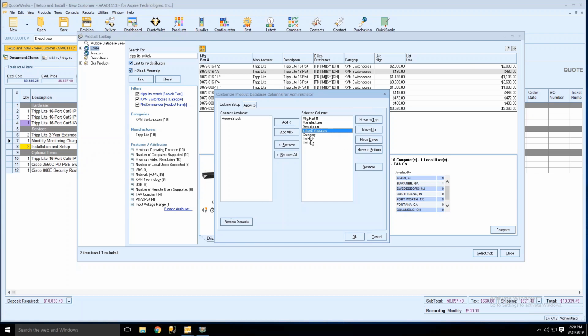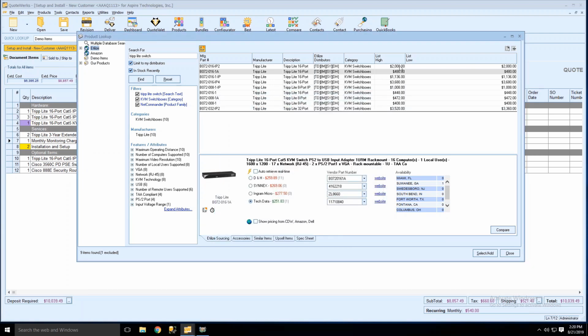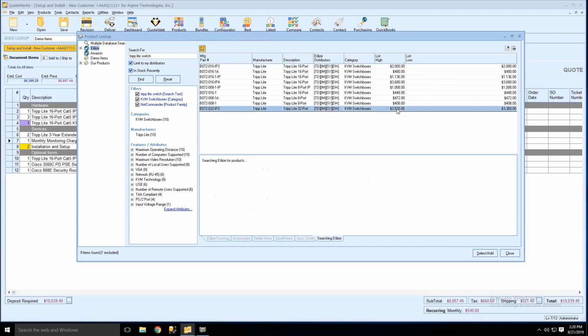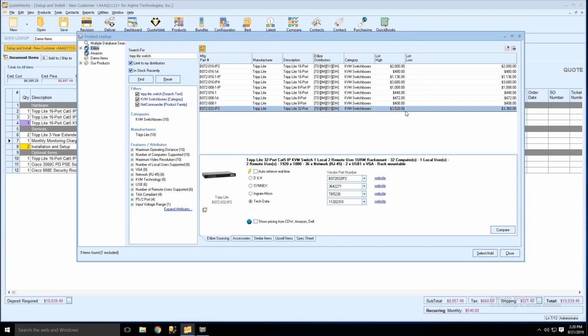You can also add the list high and the list low column. These are going to display the item's list high price and the list low price. So the last time the item was sold, what the highest list price was or the lowest list price from the manufacturer. Typically they'll be the same. Sometimes you might see different ones, and obviously items that are a little bit older might have a higher list price than the low price now. So you'll still be able to see that, but it gives you a good idea of where to quote that item and what's a good price for that item, or at least what it's been sold for previously.